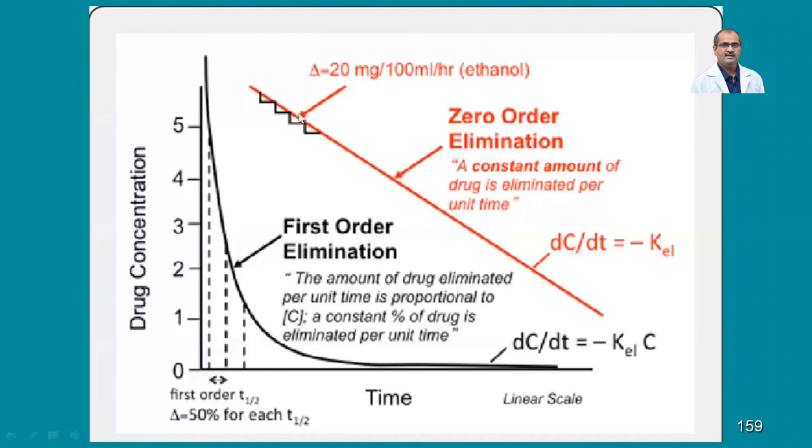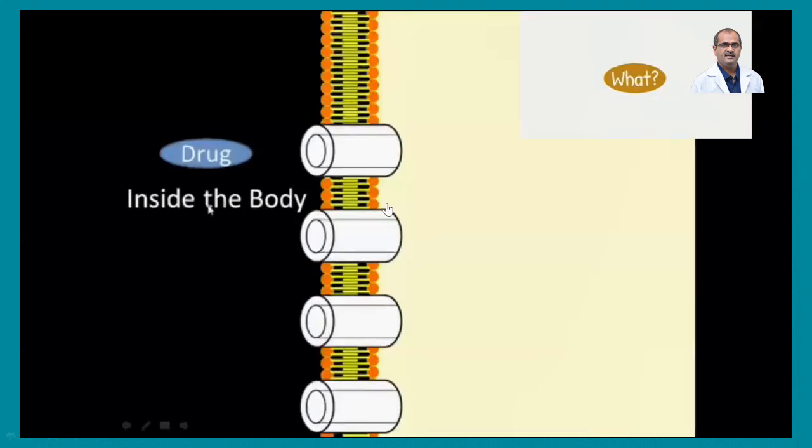Whereas in zero order elimination, a constant amount of the drug is eliminated per unit time. In the first hour it's the same, suppose it's 20 milligram per 100 ml per hour. In the second hour it will be the same, and in the third hour also the same. So a linear line will be produced. And in this video you can see it more clearly, just to show you where the cartoons are coming from.